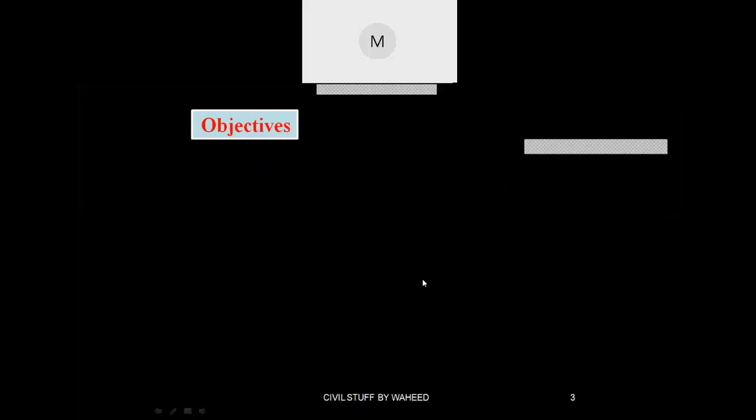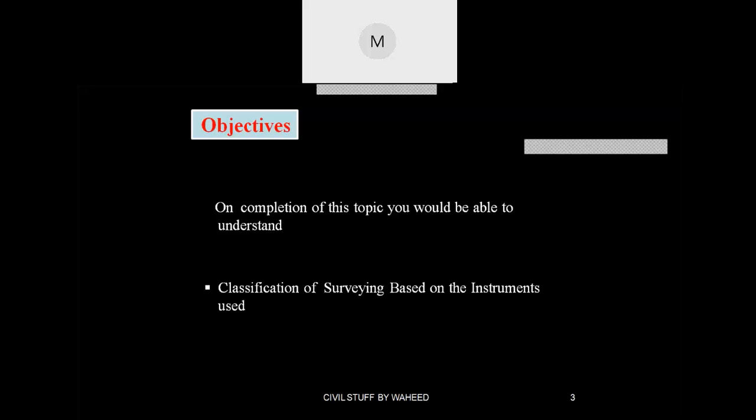What you are going to learn after completion of this topic is the classification based upon the instruments used.